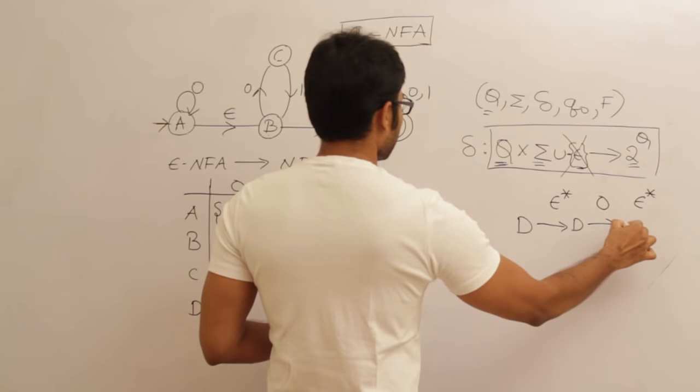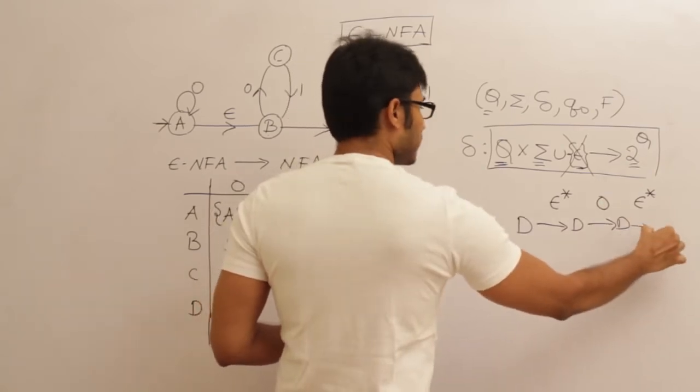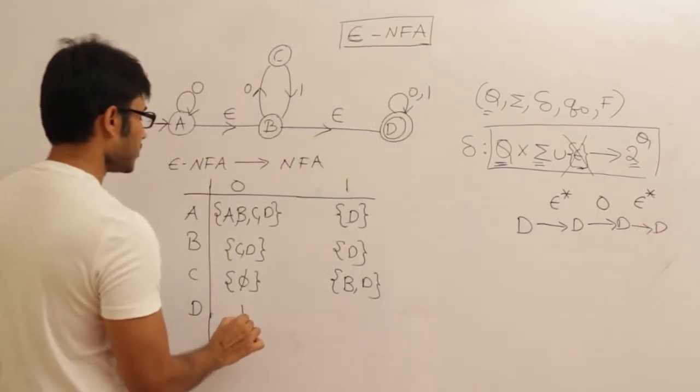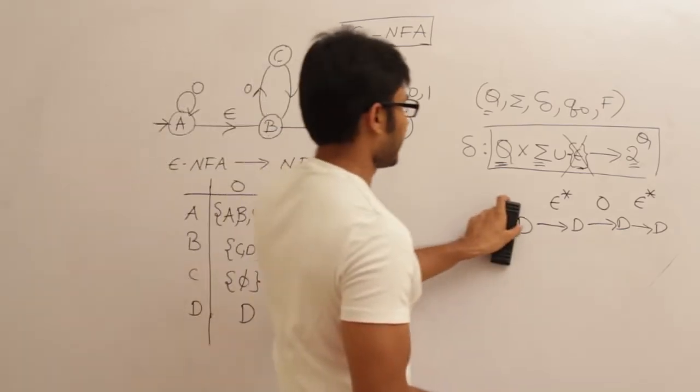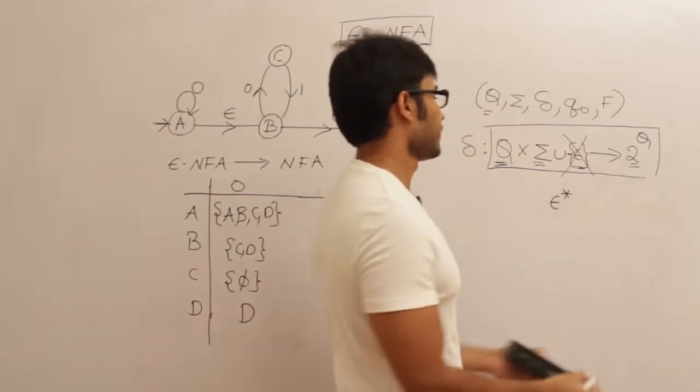And what about D on 0? It is simply D. And what about the epsilon closure of D? It is simply D. Therefore it is going to be D. Fine. And what about D on 1?